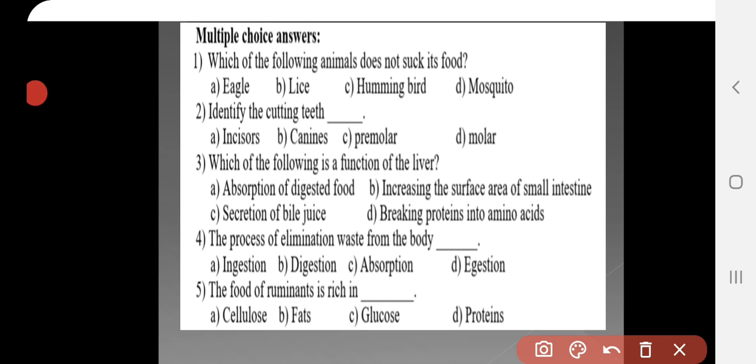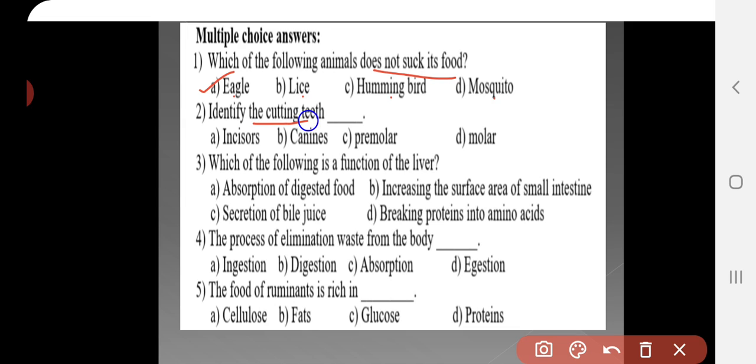First question, which of the following animals does not suck its food? The options are eagle, lice, hummingbird and mosquito. Options B, C and D have the sucking mode of taking their food. Option A is the answer, that is eagle.